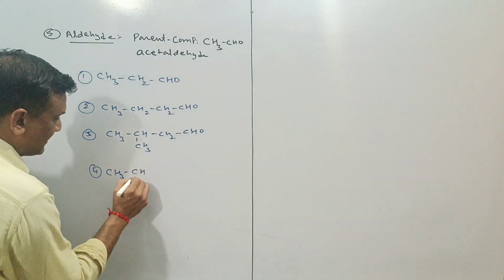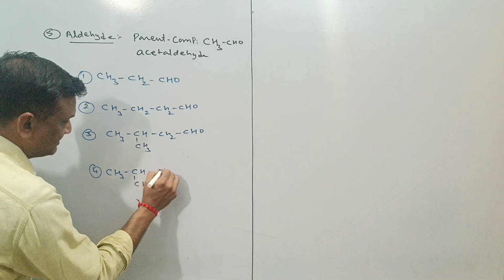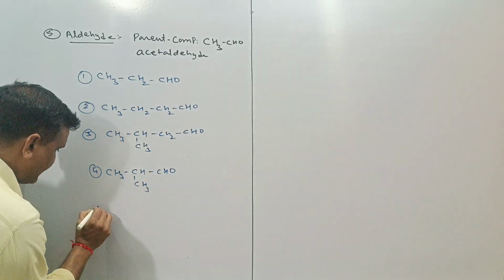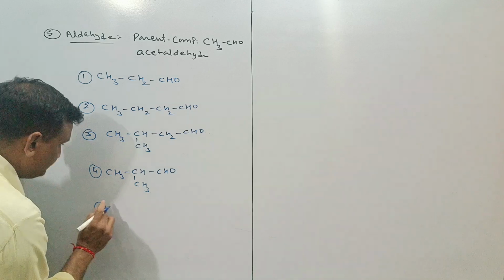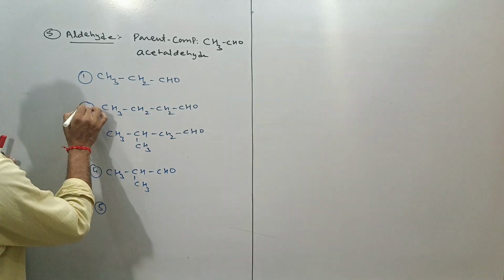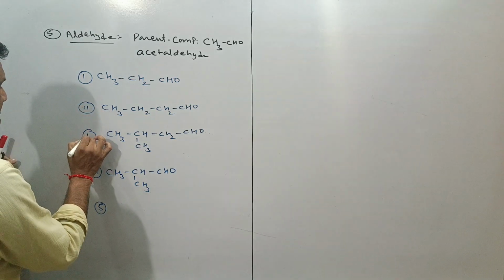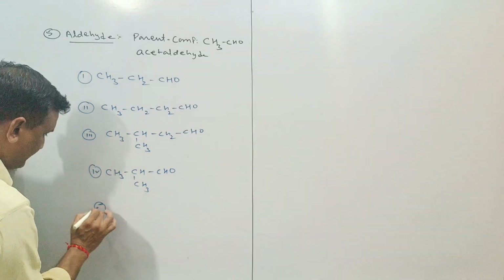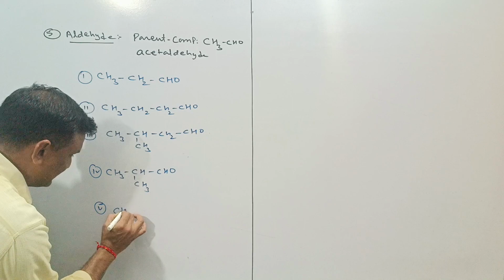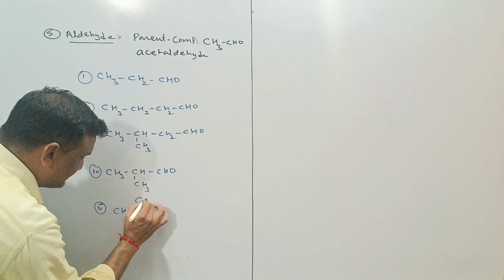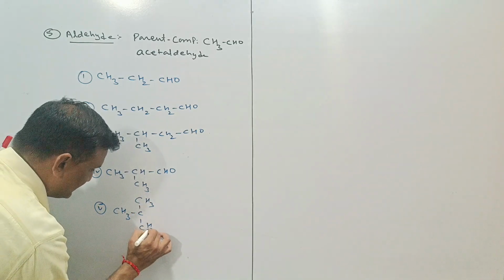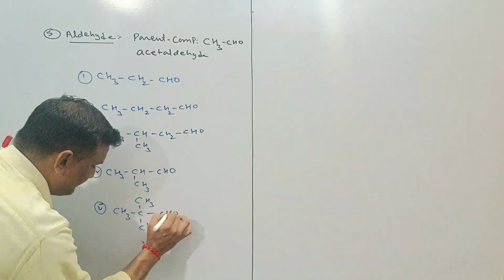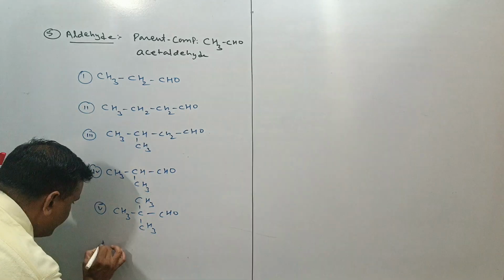CH3CHCH3CHO is the fifth compound. The sixth compound is CH3, CH3 and CHO.